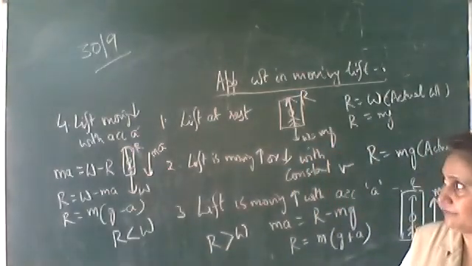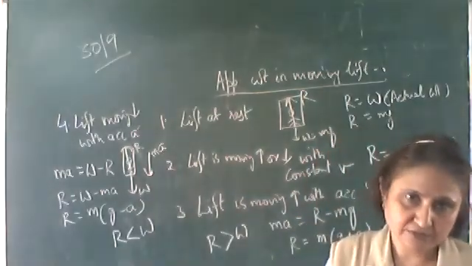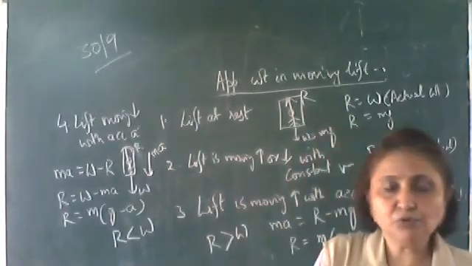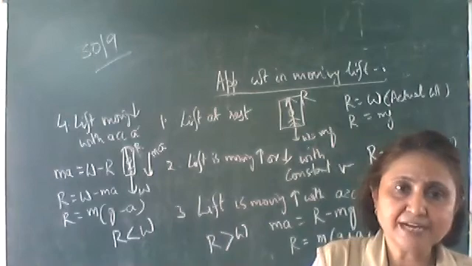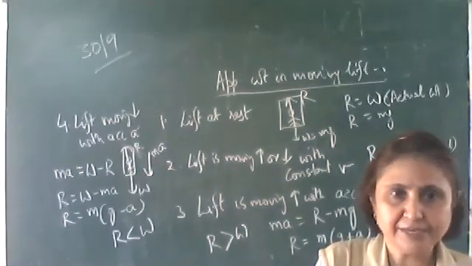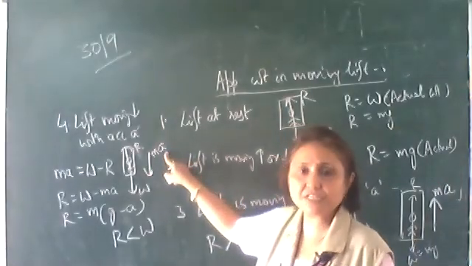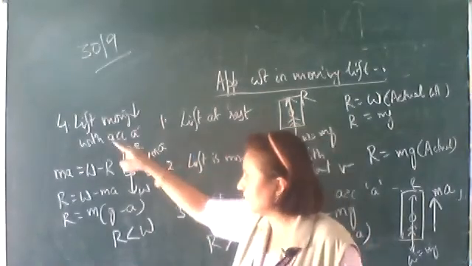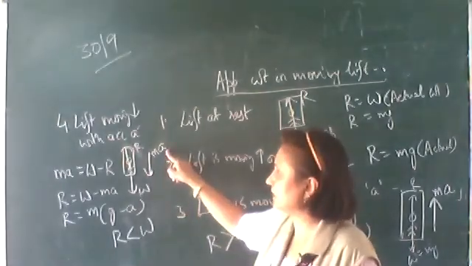Okay, one more case here we'll discuss. If the lift mechanism fails, which means the lift is moving with a rope that moves on a pulley, and if that string breaks, what happens? The lift itself comes down with an acceleration, a is equal to g.